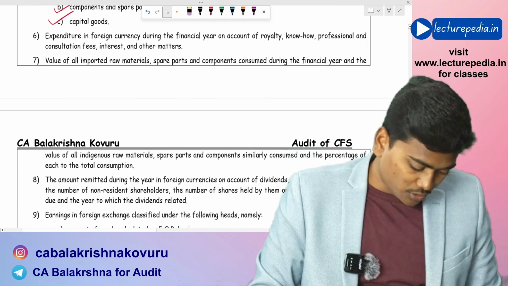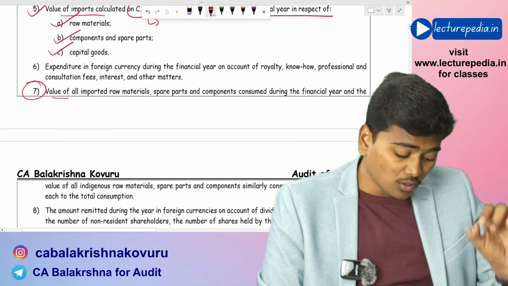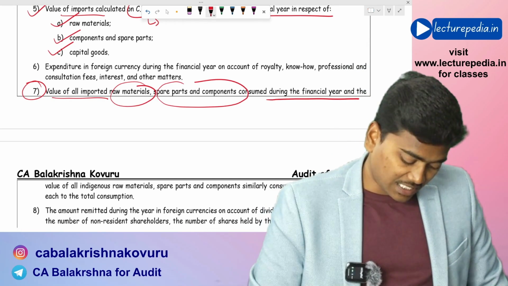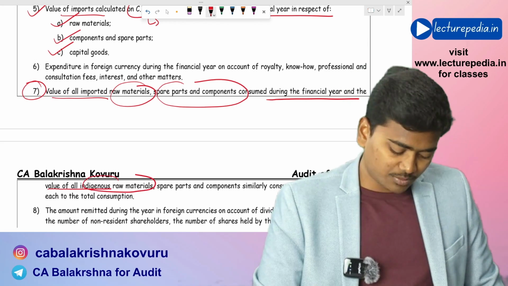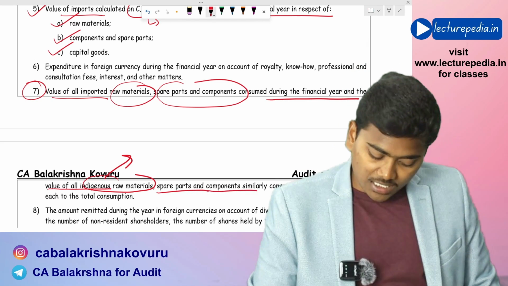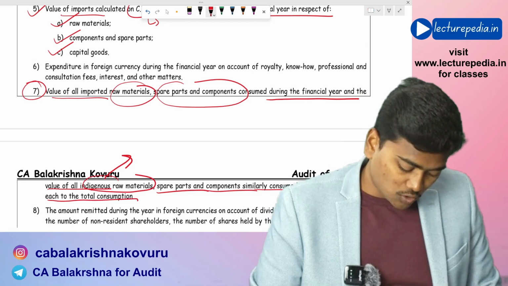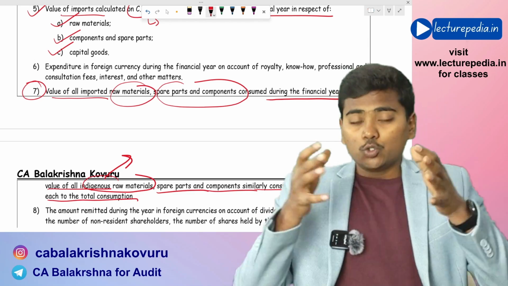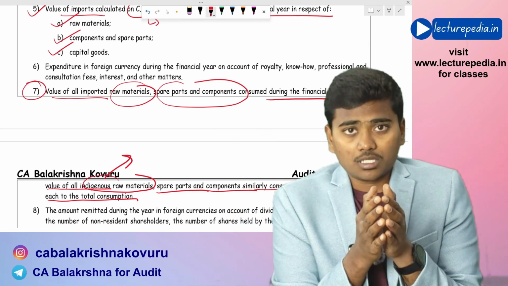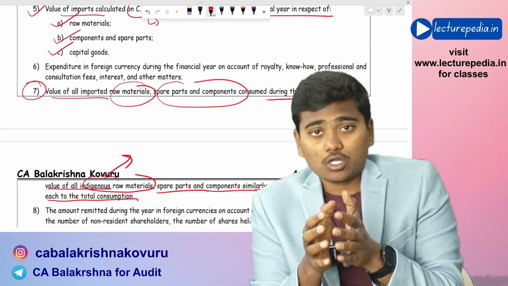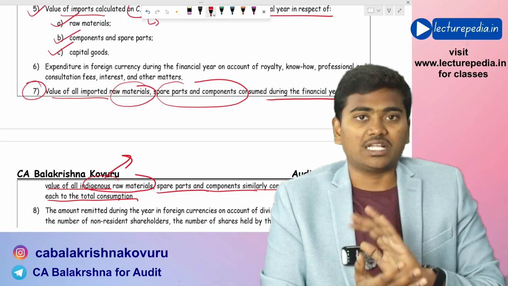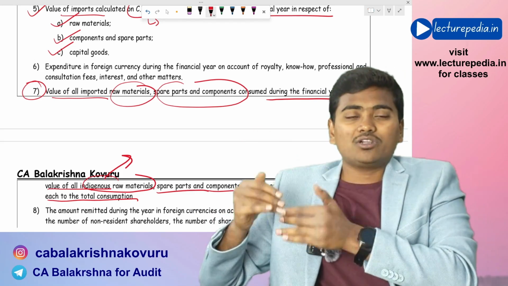Again, with respect to this import only, there is another point. See, value of all imported raw materials, spare parts, and components consumed during the financial year, and the value of all indigenous raw material, indigenous means those which have been purchased locally within India, spare parts and components similarly consumed, and the percentage of each to the total of the consumption. See, during the year of the total raw materials that you have consumed, how much of that raw material has been imported and how much of that raw material has been purchased within India. That bifurcation is required in the standalone financial statement, but it is not required in the consolidated financial statement.